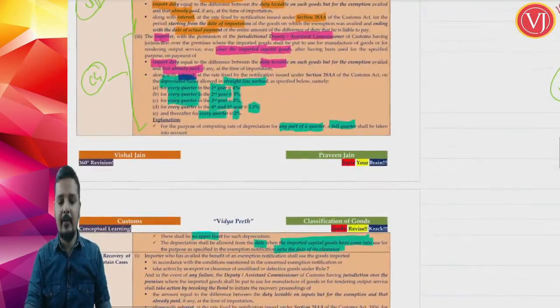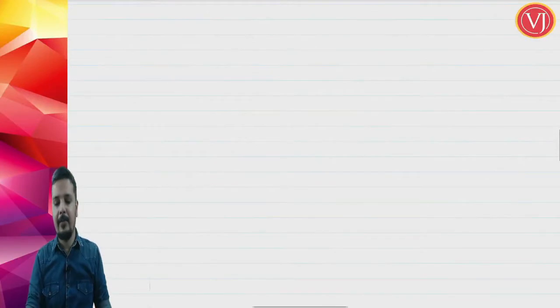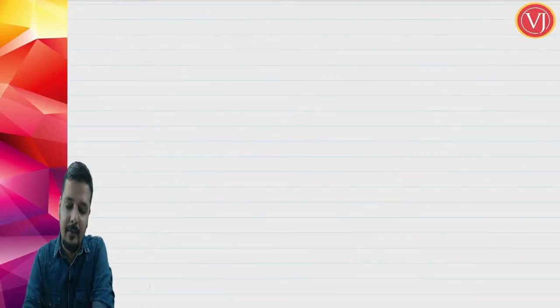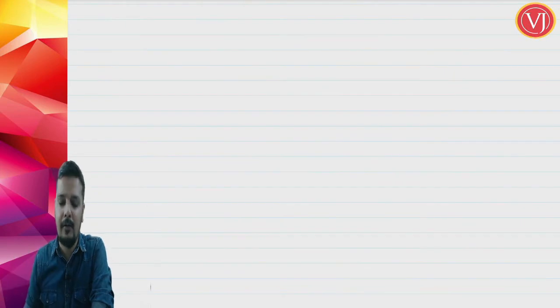Now what are they trying to tell? We can understand this only after taking an example. Supposing capital goods were imported for manufacturing military uniforms. Now we are talking about import of capital goods.